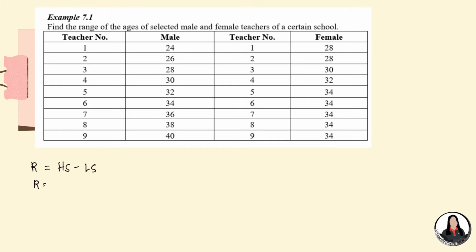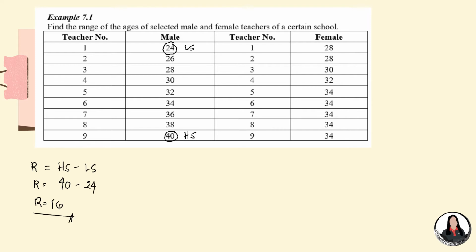If you notice, the scores are also arranged in ascending order. But most of the time, the given is not arranged, so you need to find the highest score or lowest score. In this case, it is already arranged, so it is easier to see. Okay, so we have 24 as our lowest score or the lowest entry, and we have 40 as our highest score, the highest entry. So, simply, we just have to get the difference of 40 and 24. So, the range is 16. Okay? So, this is the range for the ages of the male faculty of a certain school.